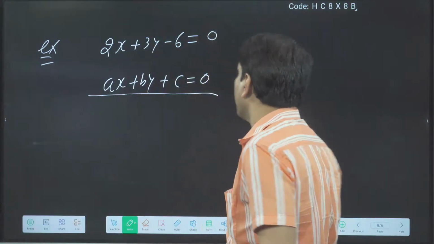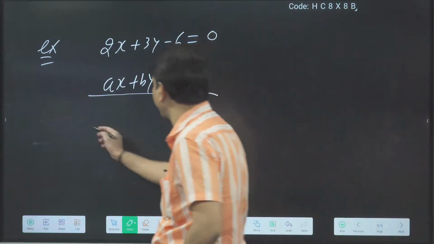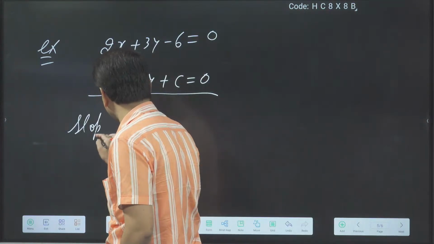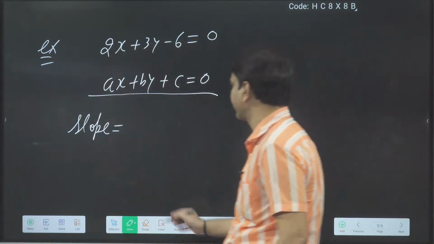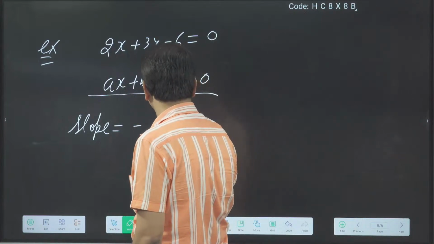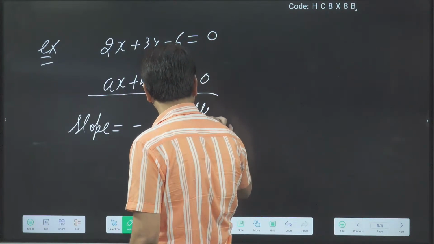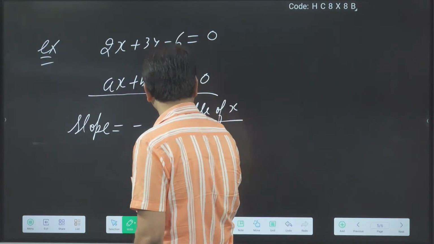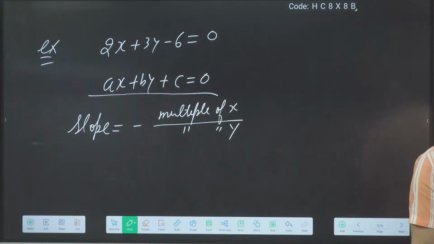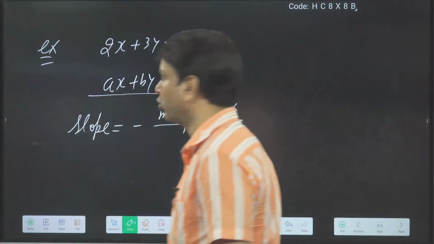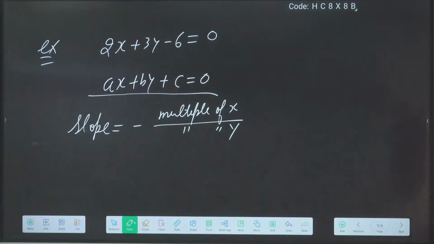Okay, how can we find the slope? Remember, without converting into the standard form, slope directly: minus the coefficient of x upon the coefficient of y. So without converting into the standard form, we can directly decide the slope. Slope is equal to minus the coefficient of x upon the coefficient of y. Okay.